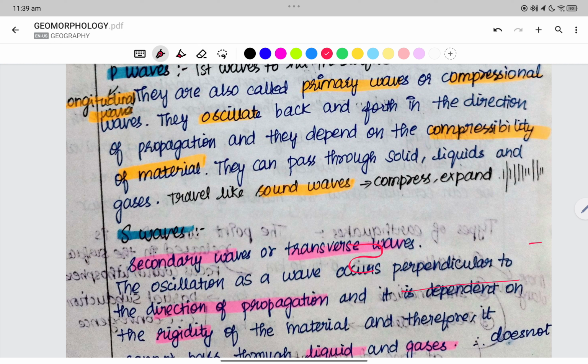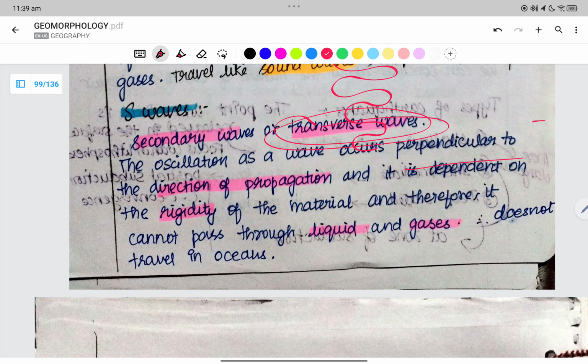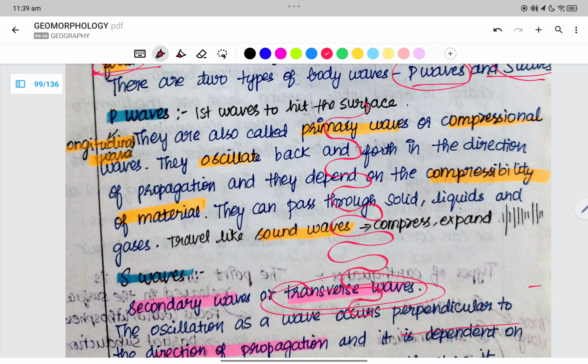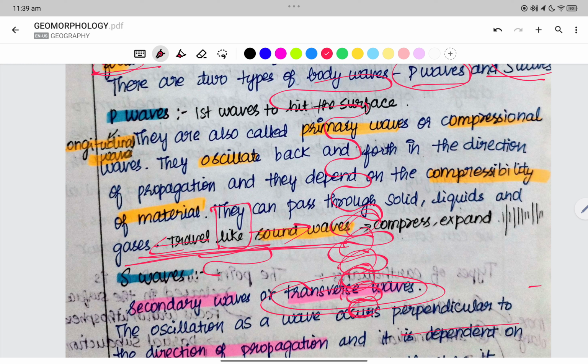Otherwise, we have the S waves, which move like sound waves, or we can also call them transverse waves. This is the movement of the S waves. They also move in the form of water, with a rippling effect. As the S wave moves like this, it causes the building to shake through its sides.